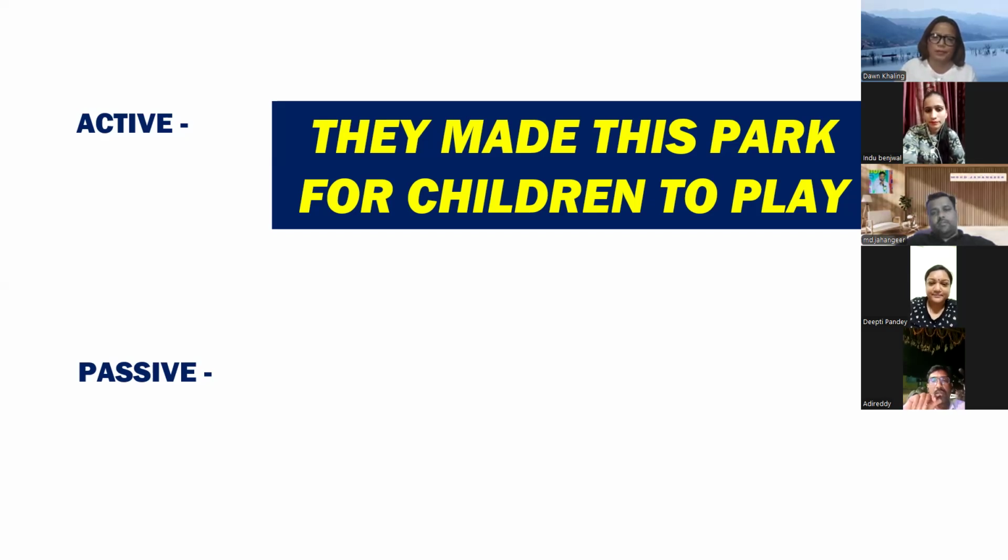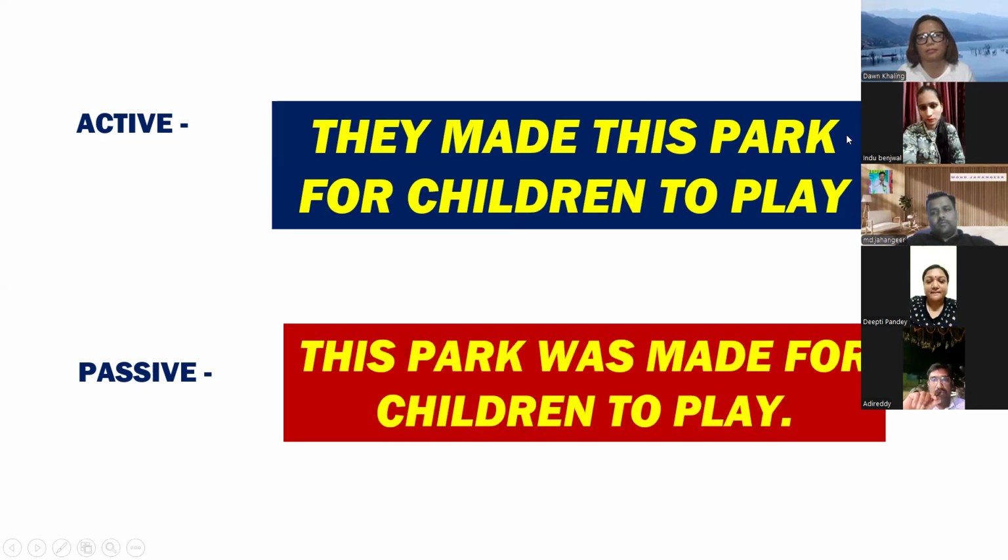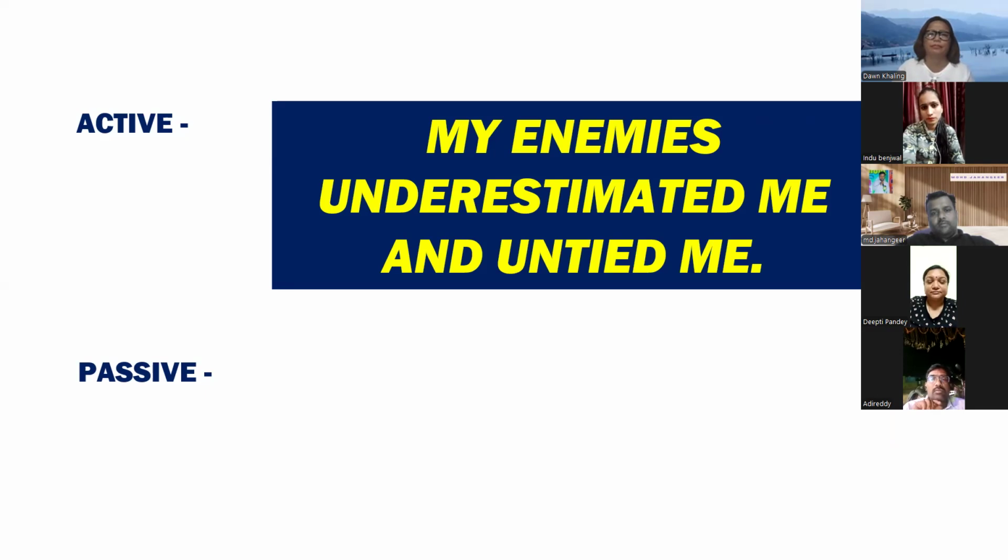This park was made by them for children to play. What is an ROP in this sentence? This park, for children. This park for children to play. This is a complete ROP. But you cannot start with children because the preposition is coming. So one ROP is left, this park. So absolutely right, Dipti. This park was made for children to play. Very nice. Yes, Don, would you like to try?